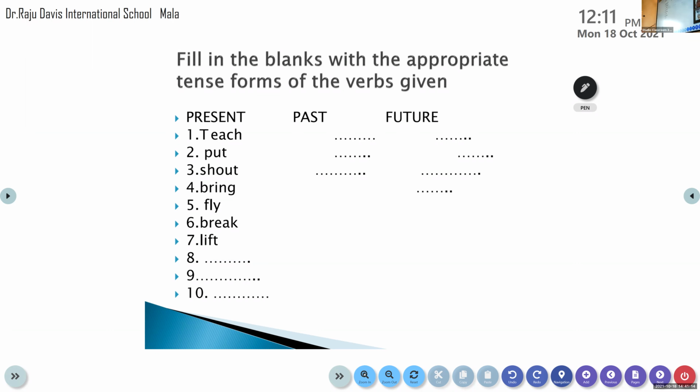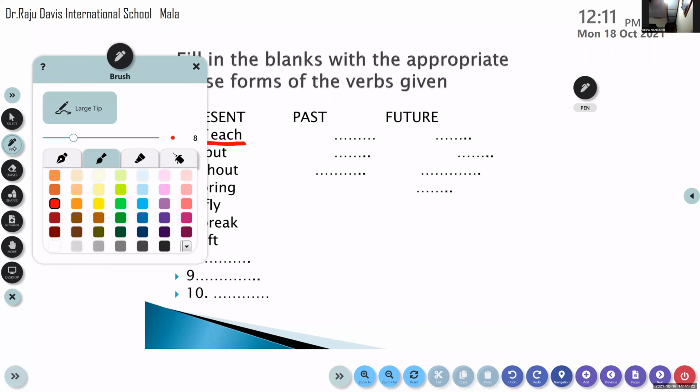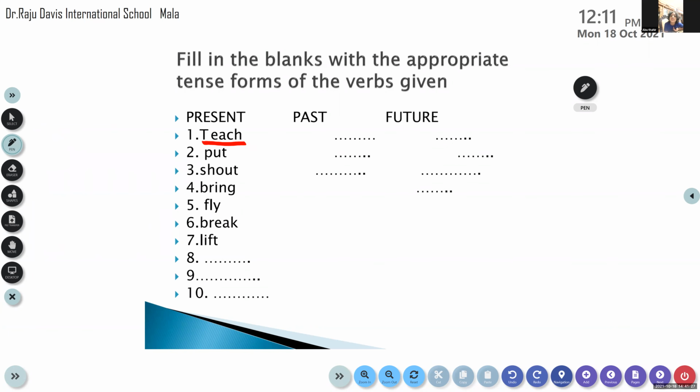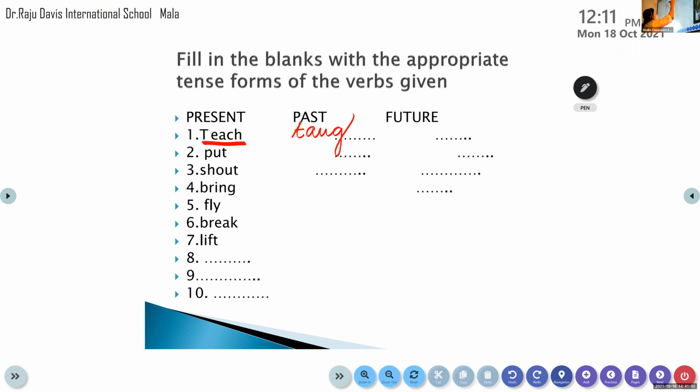Teach. What is the past tense form of teach? It is taught, T-A-U-G-H-T. Come on, write it. And what will be the future tense form of it? If you get one form, it is easier for us to write the other forms. Will teach. Is that clear to all of you? Yes, teach and will teach.